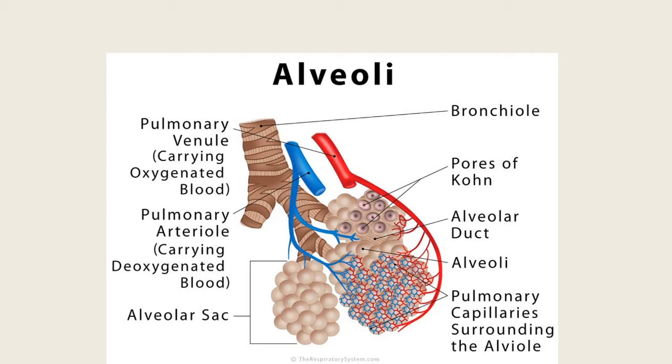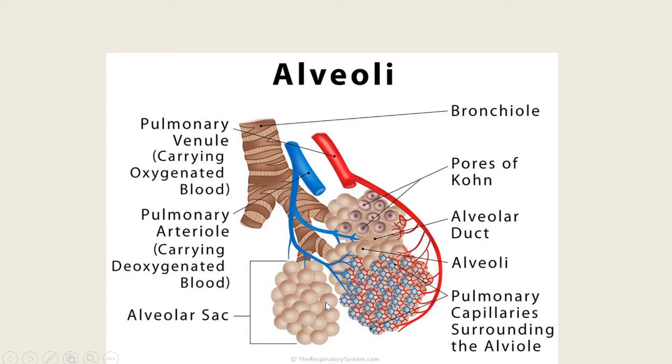Each lobe of the lung is divided by thin connective tissue septa into a large number of functional units called lobules. Now, the trachea divides into two primary bronchi, which enter into the lungs. The primary bronchus in the lungs divides into a number of smaller secondary branches. This is a primary branch, this is a secondary branch, and each secondary bronchus divides into a number of bronchioles.